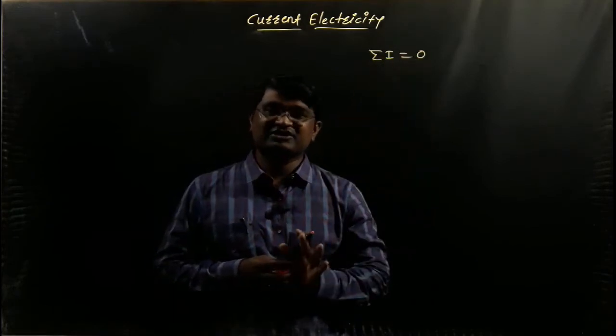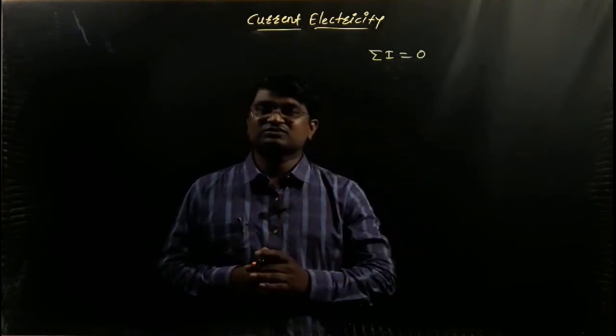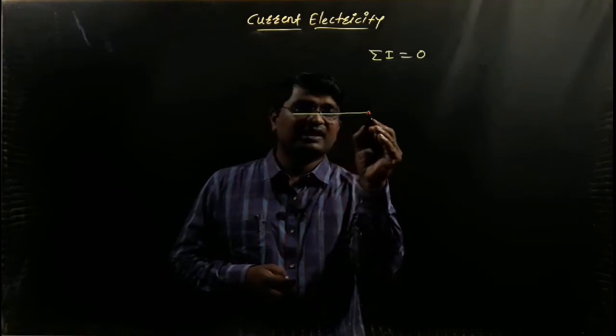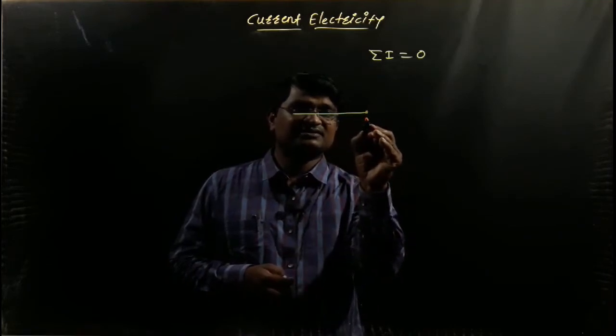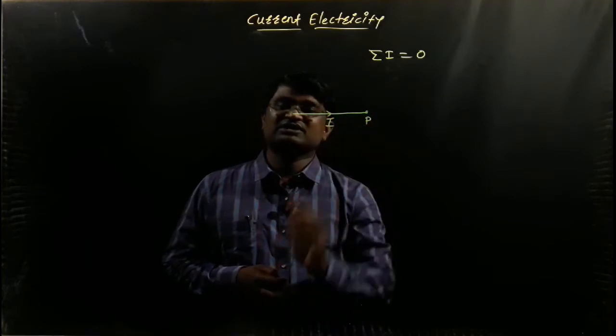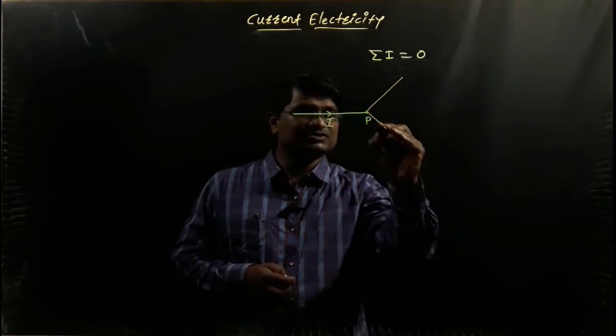The algebraic sum of electric current at the point of junction is equal to 0. Let's imagine that this is a conductor, and this is a junction P. The electric current I is passing through the conductor, and imagine this current splits in two directions.